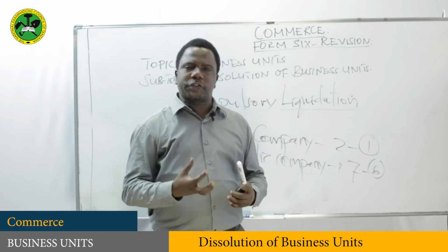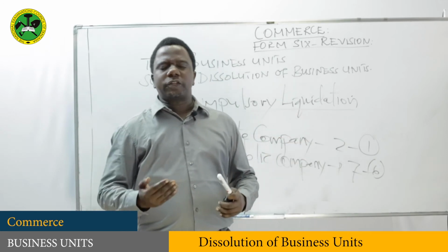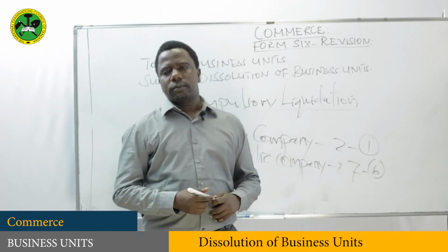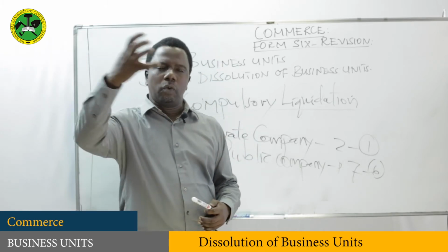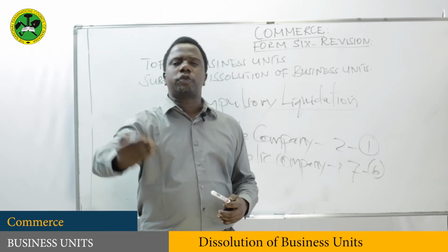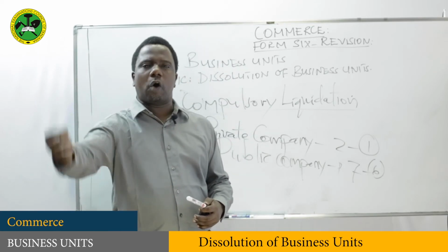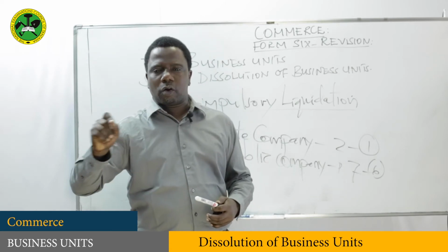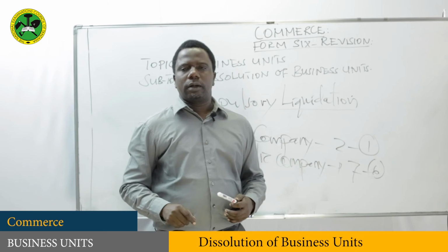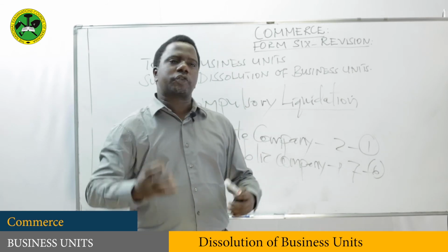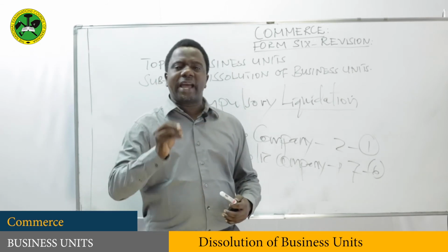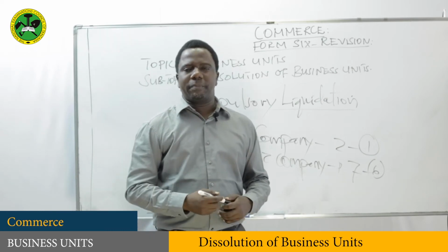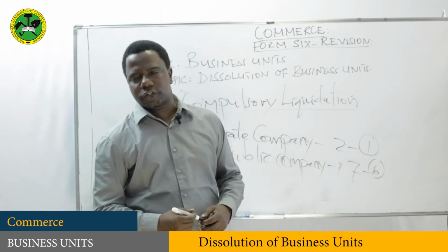An official receiver is the person who has been appointed by the court to pass through those documents which have been submitted by directors of a company which is now undergoing liquidation. That official receiver will pass through and then prepare a report which will be submitted to the court.